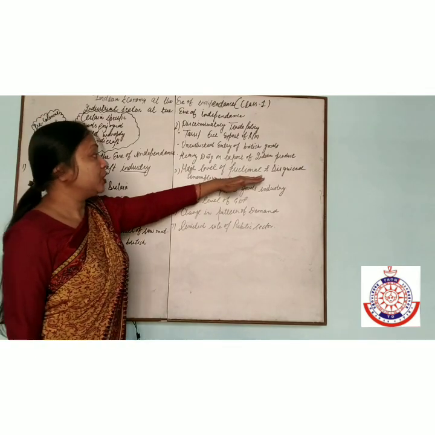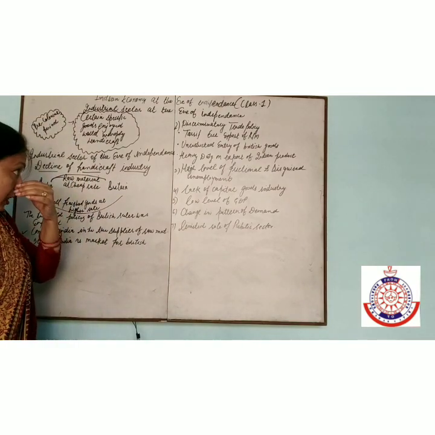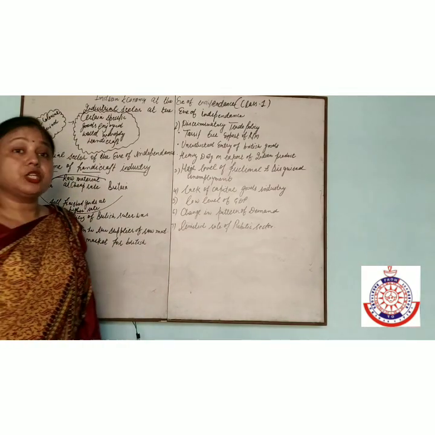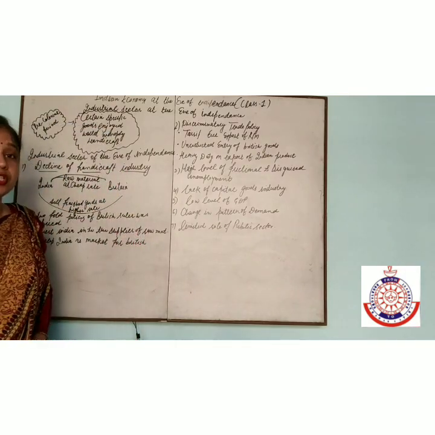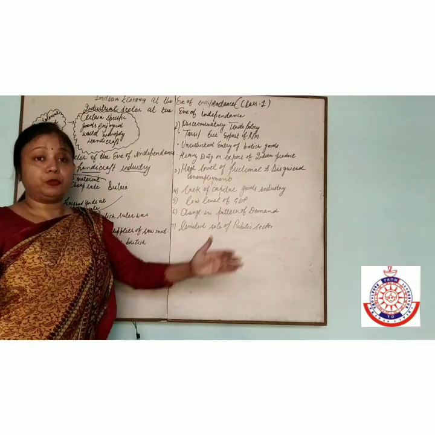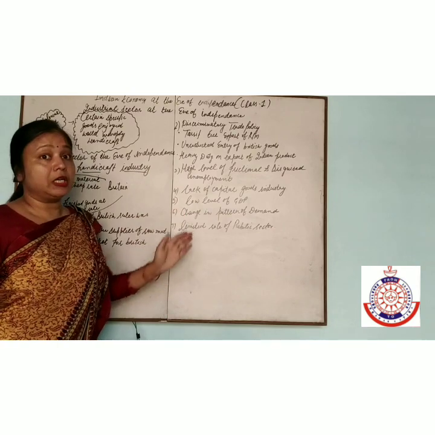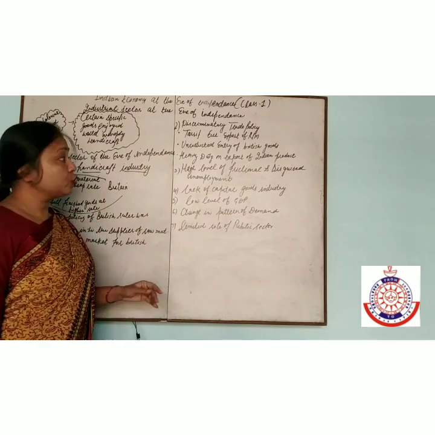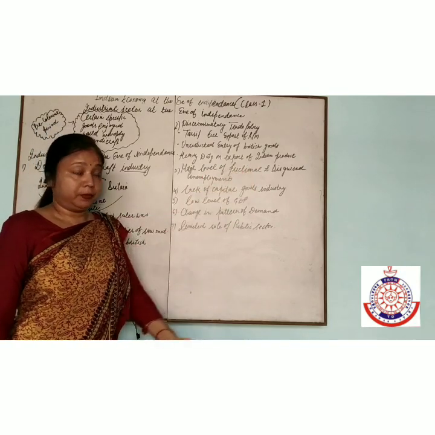High level of frictional and disguised unemployment. Here unemployment is more frictional and disguised. What is the meaning of frictional unemployment? When you have to transfer from one job to another job, for some time whenever you are leaving a job, you are free, that is known as frictional unemployment.